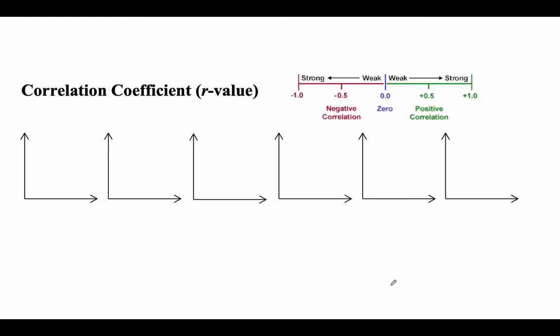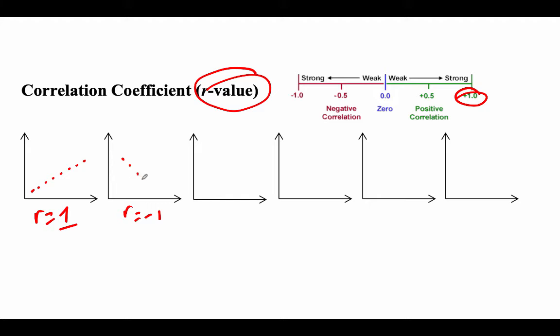Okay. Next, we saw something like this the other day too. We talked about weak, moderate, and strong correlation and no correlation. So now we're going to put a number on that. It's going to be an R value. So the R is going to be the number. So if we have very strong positive, then you're talking about a linear scatter plot. It's definitely a line. So if you're talking about strong negative, you have a line going down.